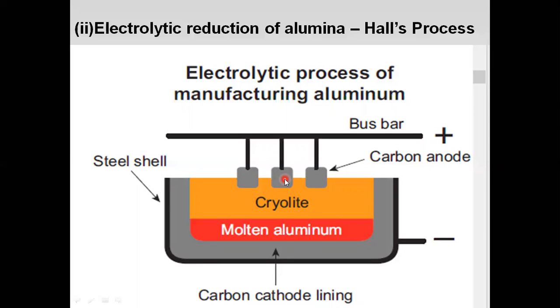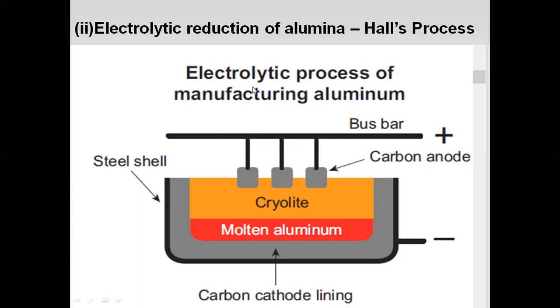You refer to the book, page number 115. The process is given. So this is the electrolytic process of manufacturing aluminium. The first process is Baeyer's process. How to separate aluminium from the bauxite ore? There are many steps following the process. The next one is electrolytic reduction of alumina, that is Hall's process.